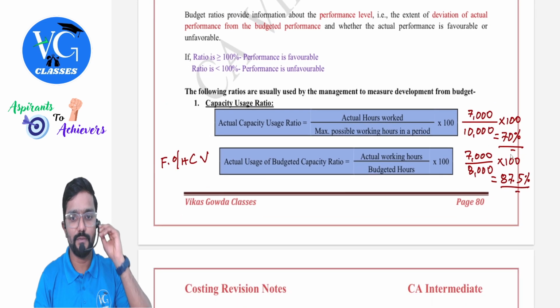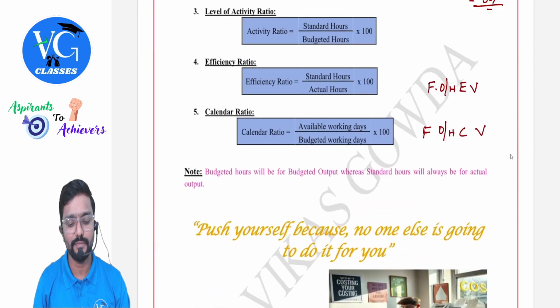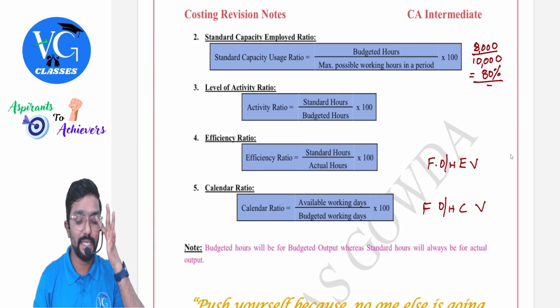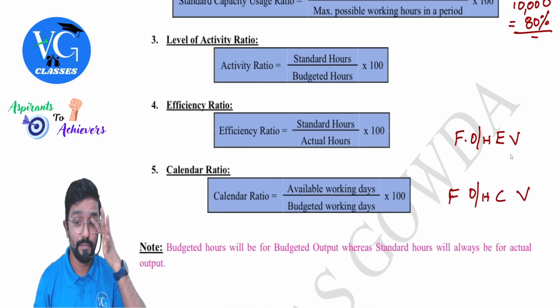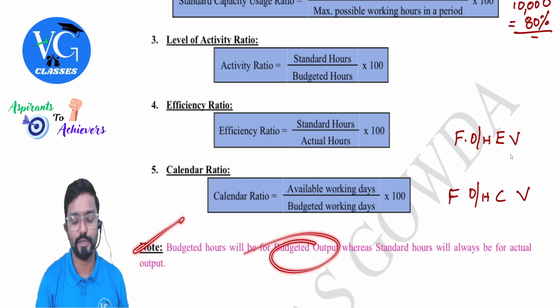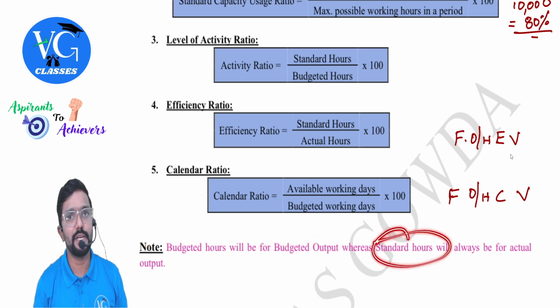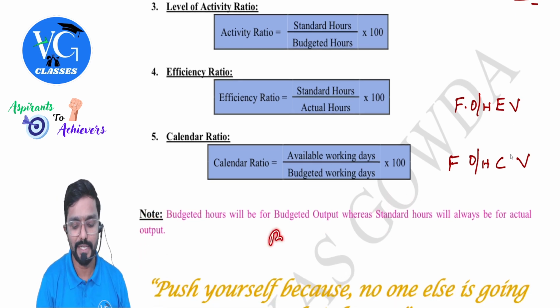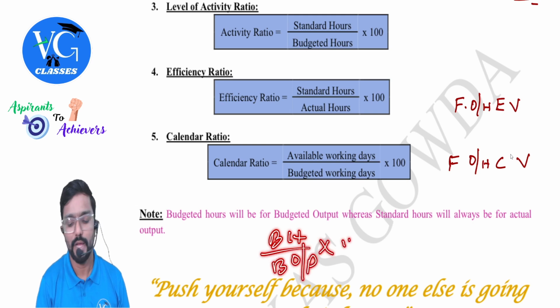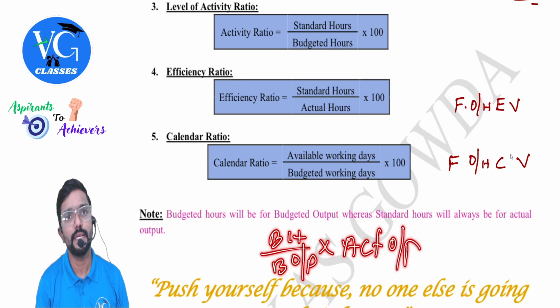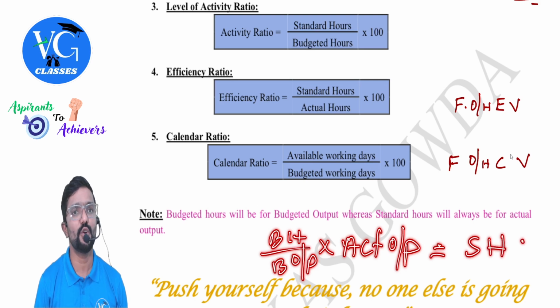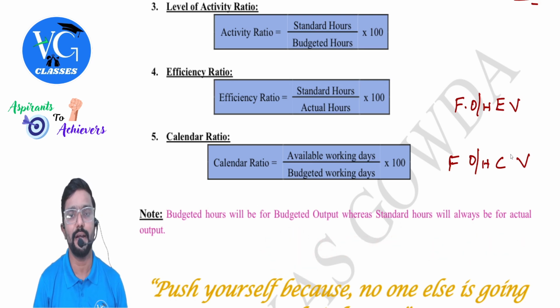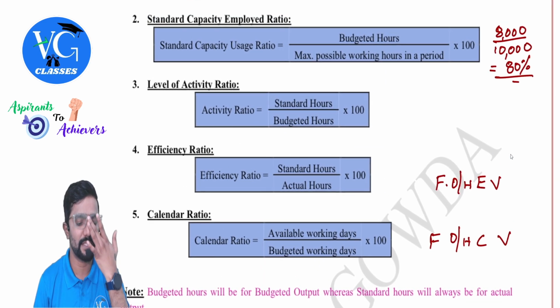Chalo, we will see all these formulas, you should know, guys. I will come from the bottom. See, budgeted hours, I have given a note here. Budgeted hours is always for budgeted output, whereas standard hours, we need to convert it for actual output. How do we get standard hours, sir? Simple. Budgeted hours divided by budgeted output into actual output. This will give you standard hours. So please be careful. Don't get confused with the words standard hours and budgeted hours because we use both in the formulas.